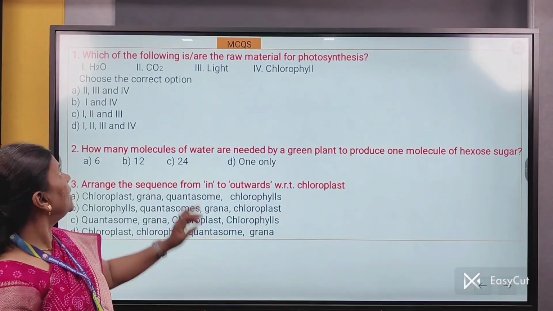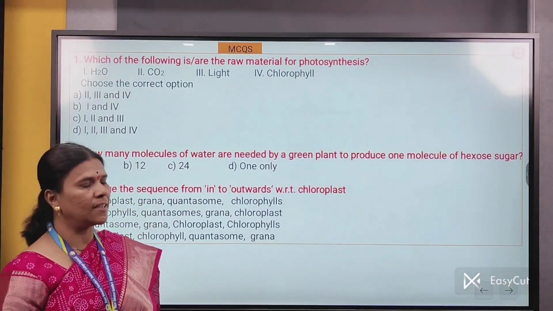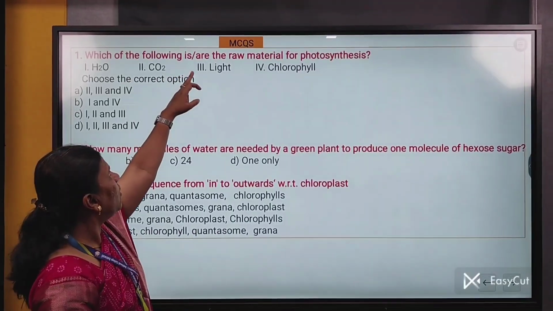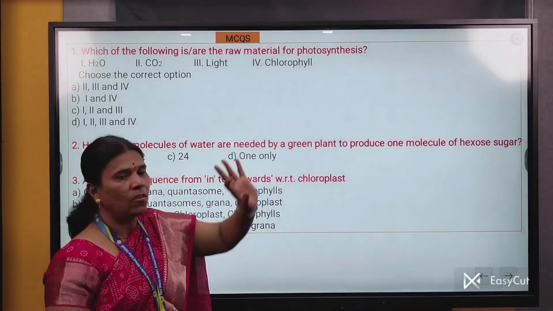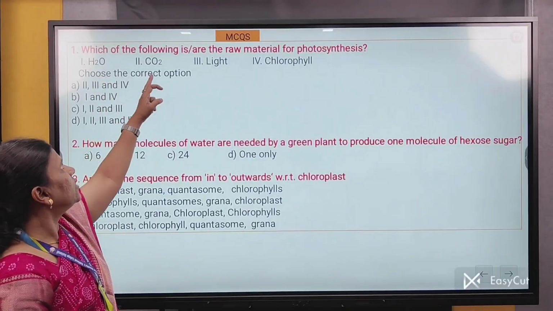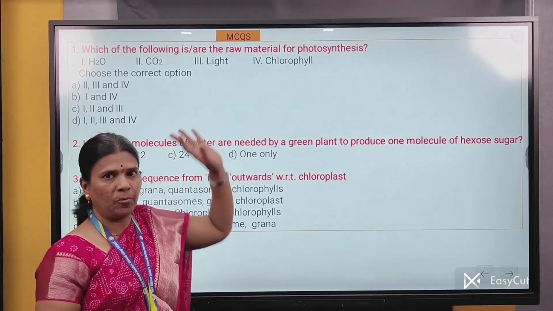Now let us study some MCQs based on this content. The first MCQ is, which of the following is or are the raw material for the process of photosynthesis? Yes, the options are H2O, CO2, light and chlorophyll.